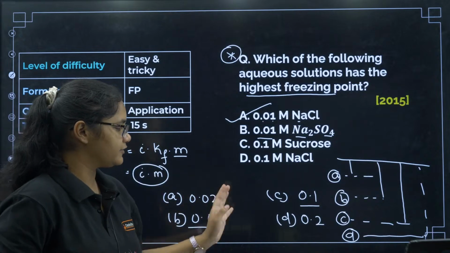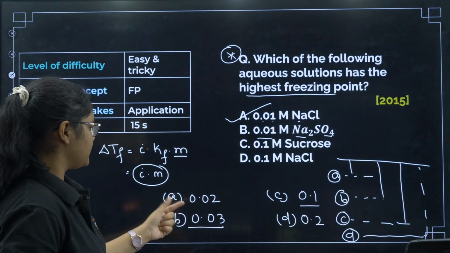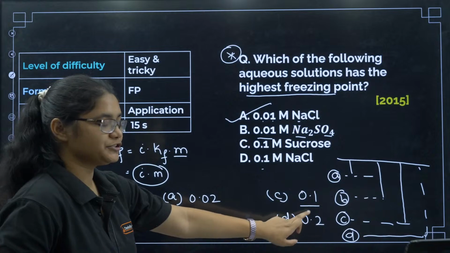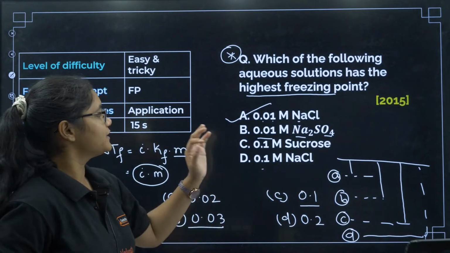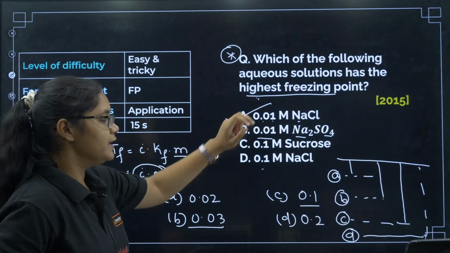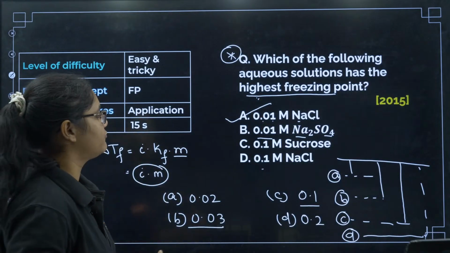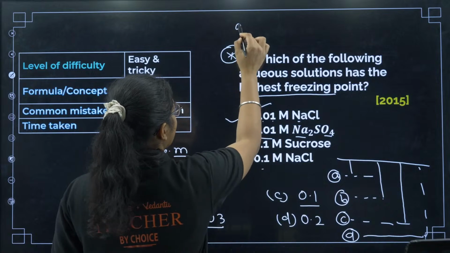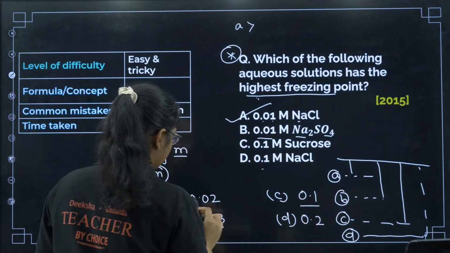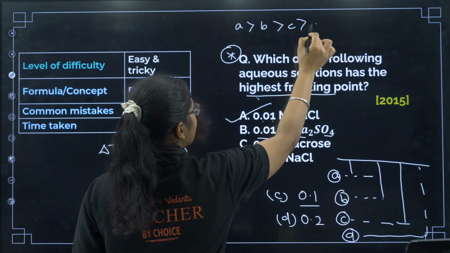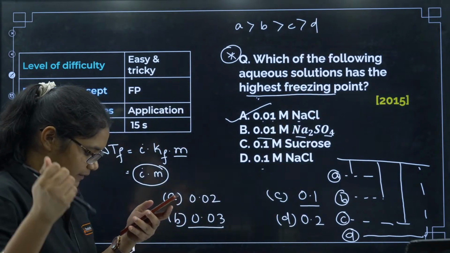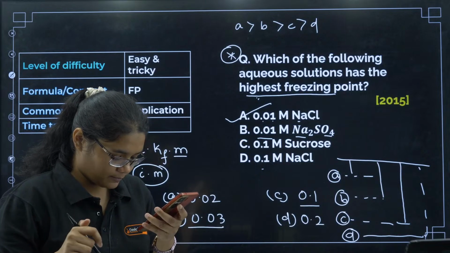Those who are saying D, it is wrong, dear. You see where it is 0.2 here, right? The depression is 0.2, the highest one, so that will have the lowest freezing point. The question is asking you the highest freezing point. So if I order them according to the freezing point, then the highest one will be A, then I will have B, then C, and lastly D. If it is clear, please put a thumbs up, then we'll move forward.